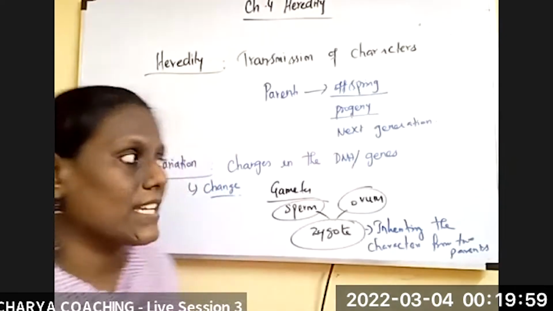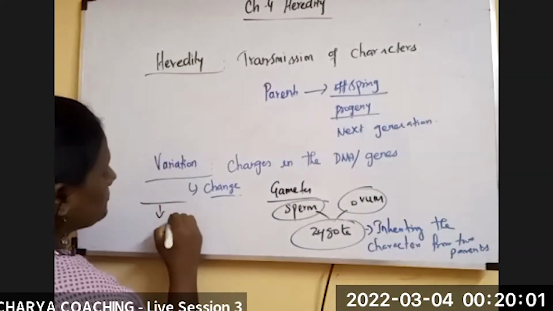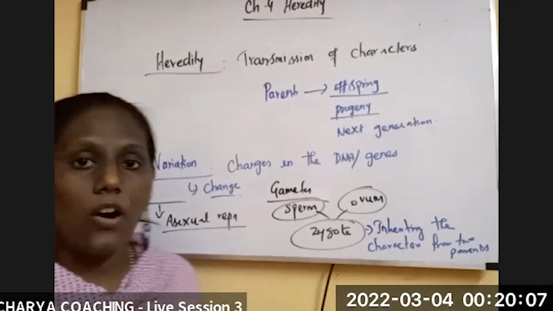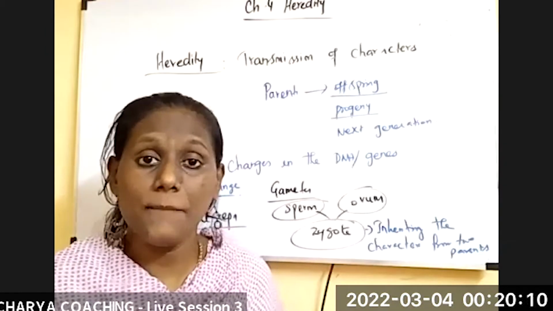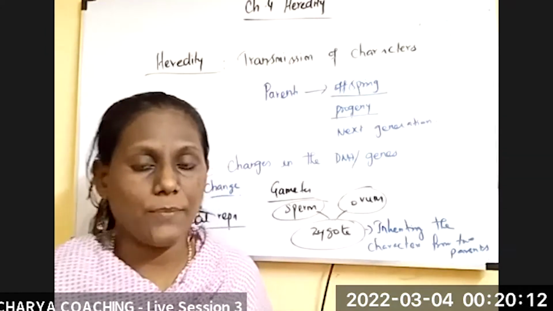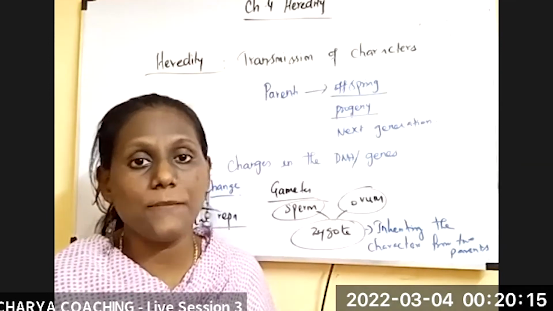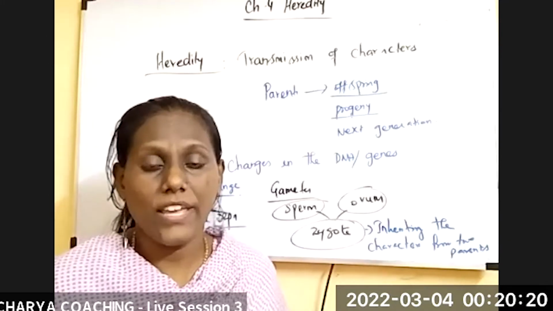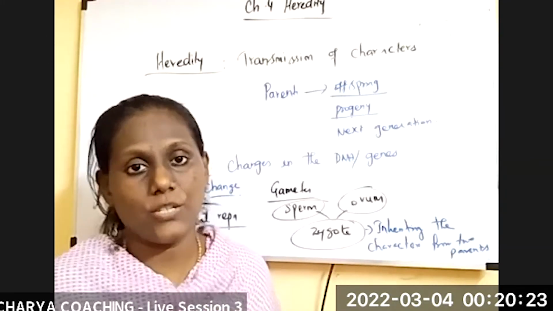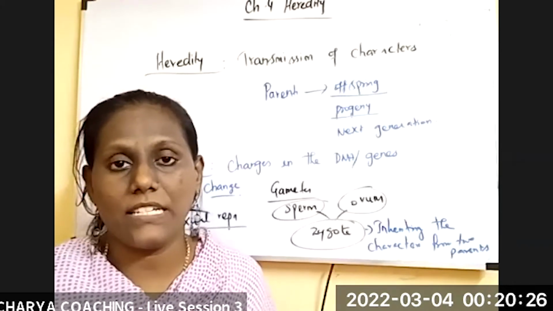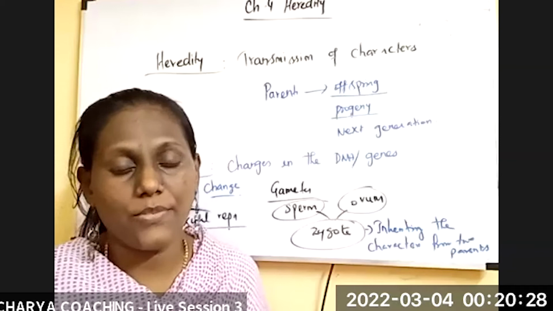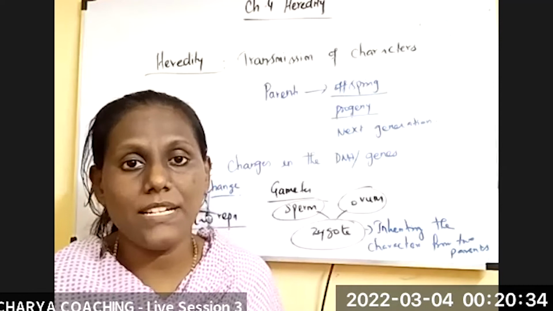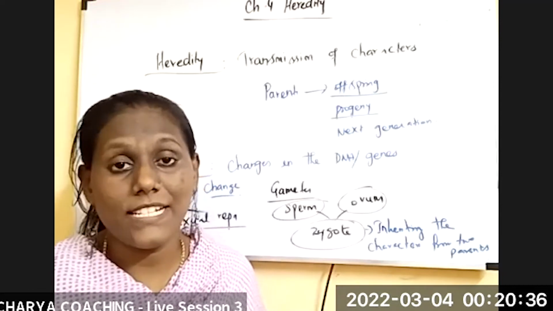And what about asexual reproduction? Organisms such as bacteria or any unicellular or simple organism undergo asexual reproduction. At their level, the variation will be simple, not like a higher or multicellular organism. Their variation will be very negligible. If you observe unicellular bacteria, algae or similar organisms, the variation is not very visible; it is very negligible. So this is about heredity and variation.